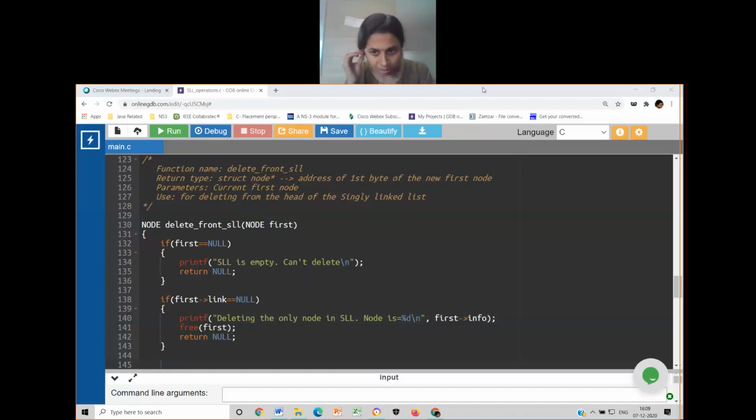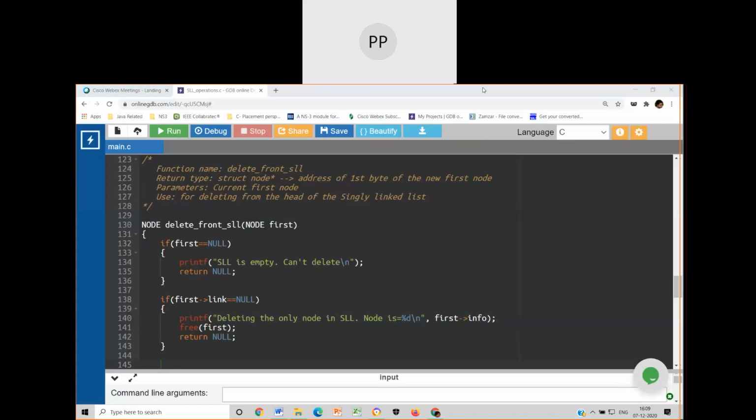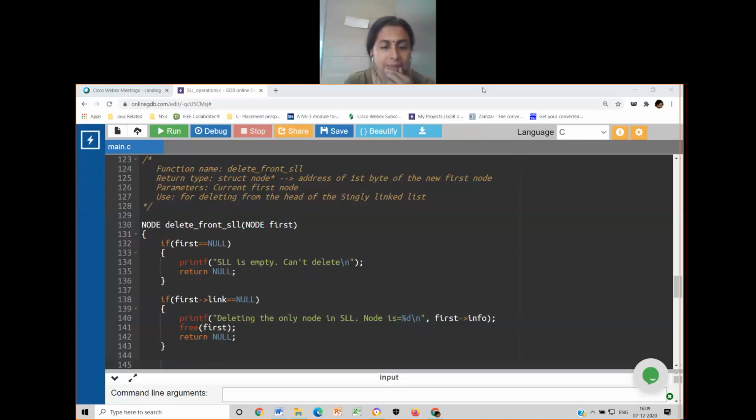Ma'am, why are we using star with first and star with temp? What's the main purpose, ma'am? Because, ma'am, star is a pointer to a structure, right? Yeah, pointer to the structure it is.